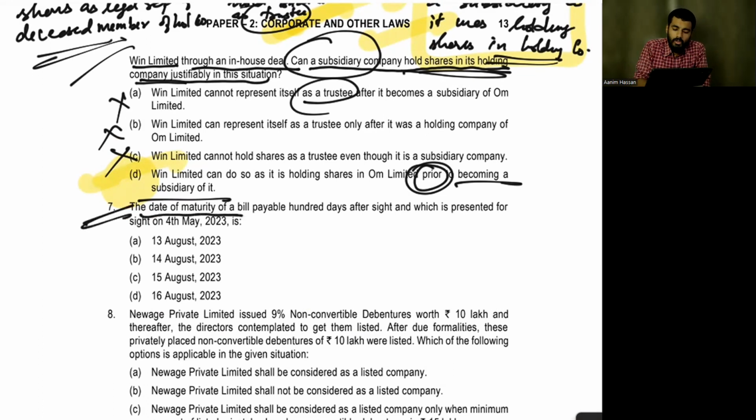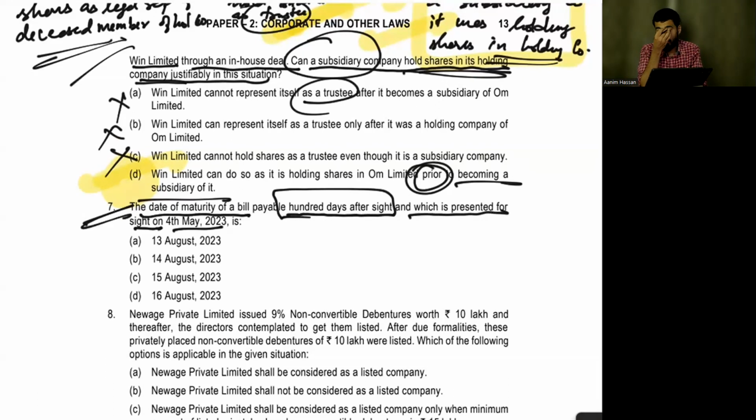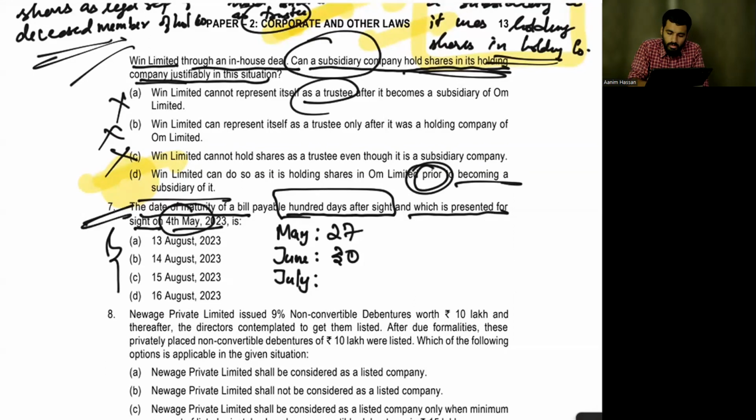Question 7. The date of maturity of a bill payable 100 days after sight, which is presented for sight on 4th May 2023. Tell me, what is this? They are asking what should be the due date. Okay, what will be the due date? From 4th May, you have to calculate. In May, how many days? May, 27 days are remaining. Okay. June, 30. July, 31.